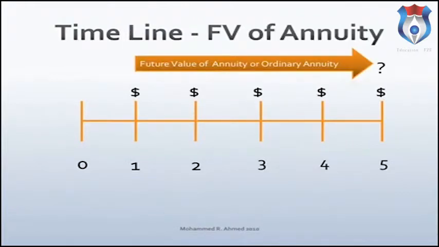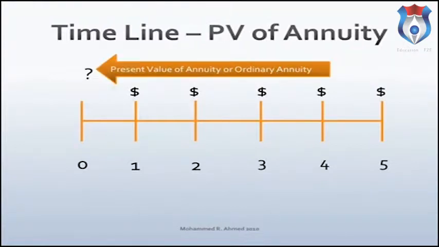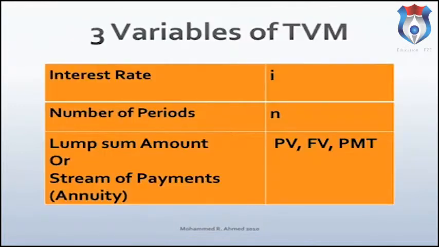This is a timeline for future value of annuity because it involves a stream of payments of equal amount at equal interval and the question mark is on the right hand side. This is a timeline for present value of annuity because it involves a stream of payments of equal amount at equal interval and the question mark is on the left hand side. 3 variables in time value of money analysis are interest rate, number of periods, and future value and present value.